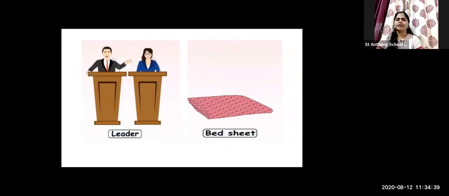Let's see the next. Now you're able to see the two pictures, doctor and bedsheet. Now, doctor is common, you all know, and bedsheet, sorry, leader is what? Leader is a neuter or common? Sanjana said common. Okay. One said common.